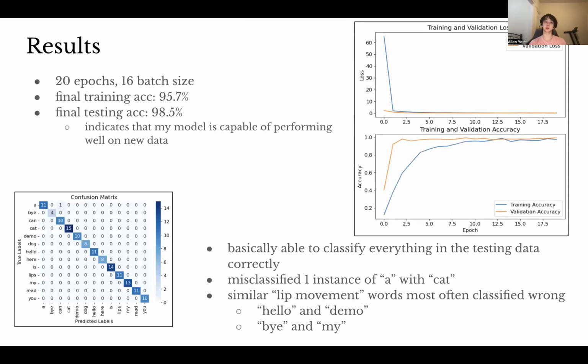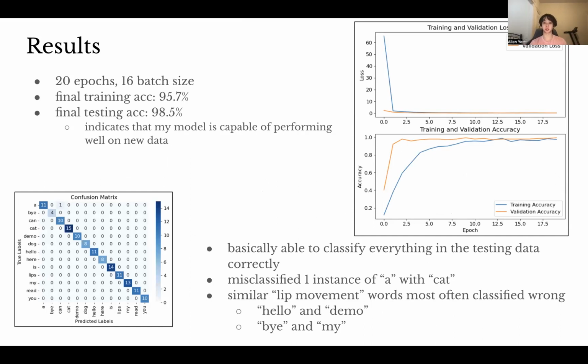So now let's talk about the results. On the right are the graphs of my epochs, which I trained over 20 epochs with a batch size of 16. In the end, as you can see, the model is able to converge well and have a final training accuracy of 95.7% and a final testing accuracy of 98.5%. And these values are very high, which indicates that my model can perform well on unseen data.